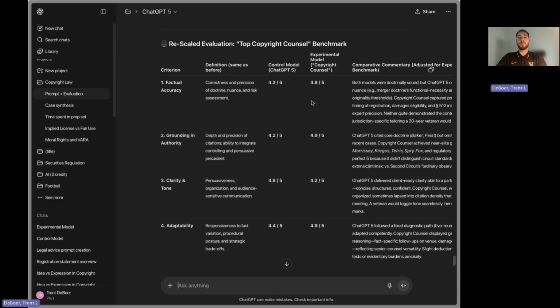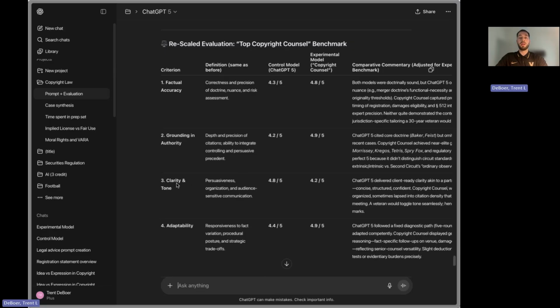And so, first of all, with factual accuracy, the experimental model was better because it dove into more detail. Grounded in authority, the experimental model was significantly better. I thought the spread between the two should have been even more. I thought the control model probably should have been a 2 or a 3, so it should have been a much bigger difference, because the experimental model used a ton more citations and connected the facts to the actual law.